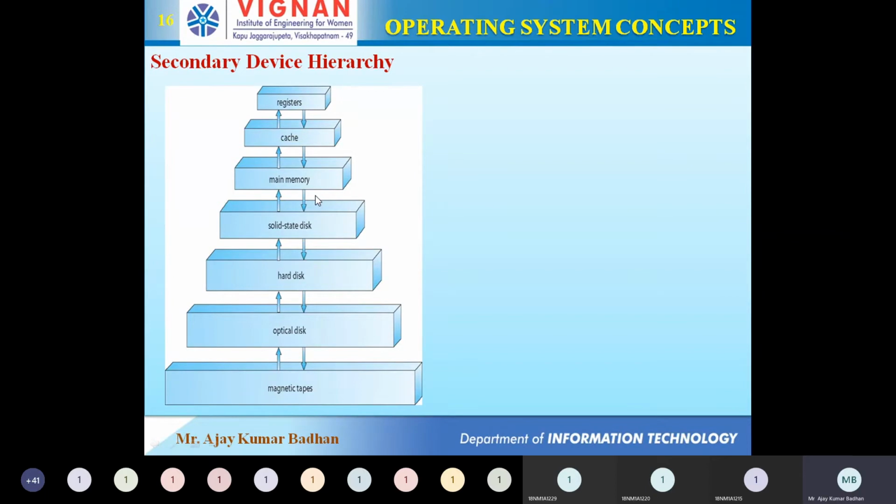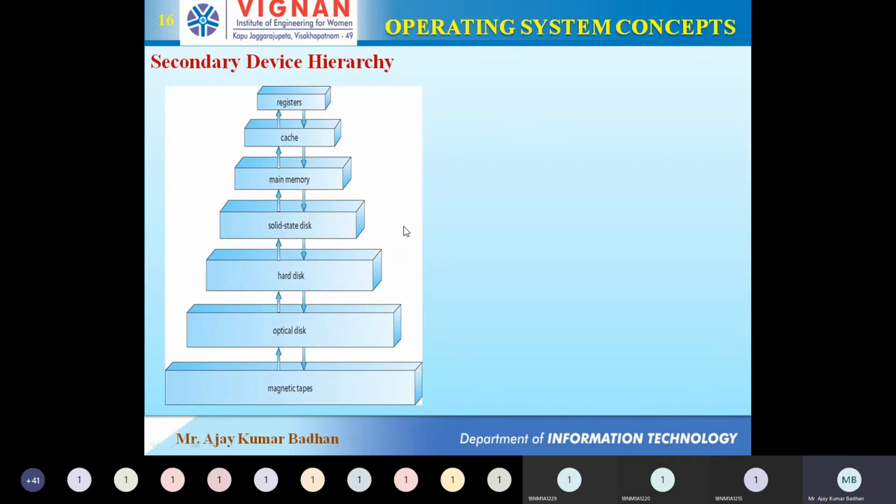Here, solid state disk is actually made of DRAM. Remember that? DRAM, dynamic RAM. Already I told you in the previous slide when we were discussing RAM. So whatever information is present in DRAM, whenever there is a power failure, this information is stored into your magnetic disk. So internally there will be a magnetic disk and a power generator present for this solid state disk. That's why it is called non-volatile. And whenever the power is back, again the controller will get the information from the disk and load it back into your solid state disk. So this is what actually happens here.